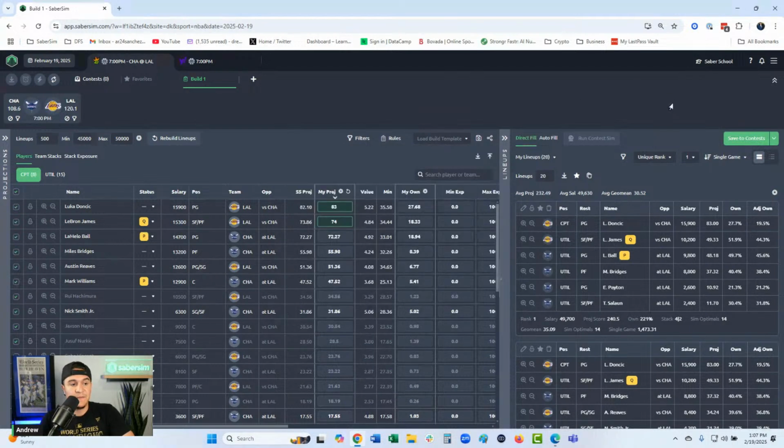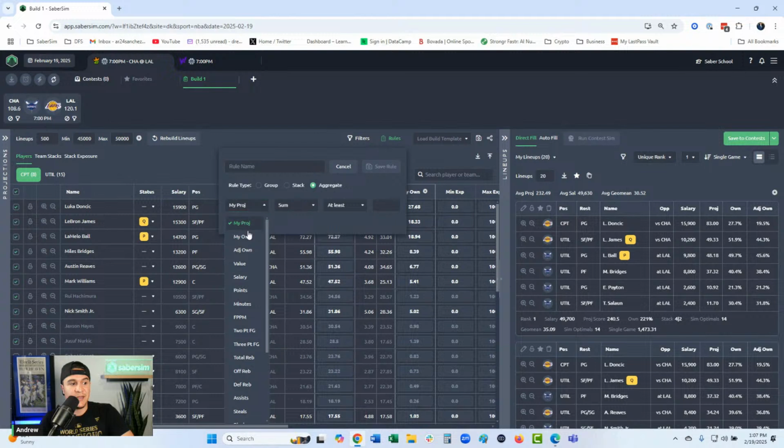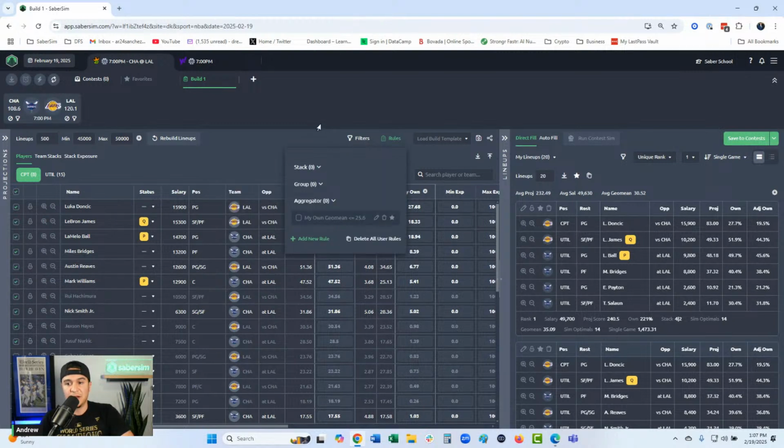But if you're on Starter, continue to use rules. So set up a rule: go to rule type aggregate and say, make sure all of my lineups have a Geomean no more than X. That's how you do it on the Starter plans. Just want to cover it for everybody watching.